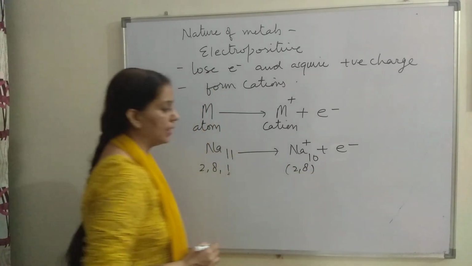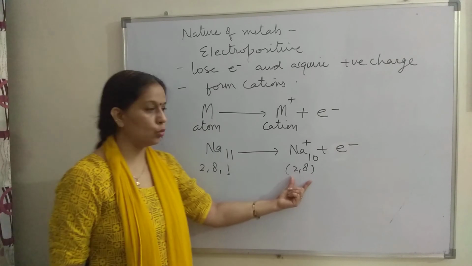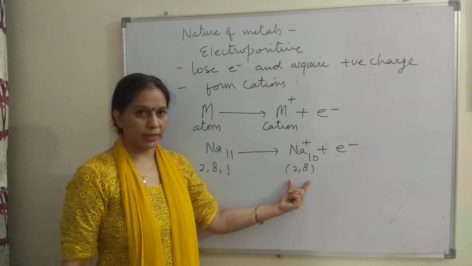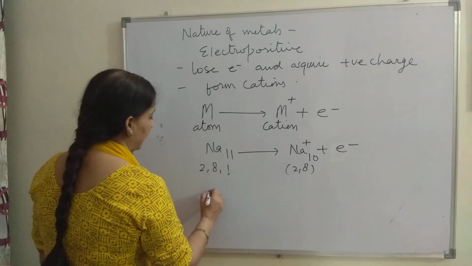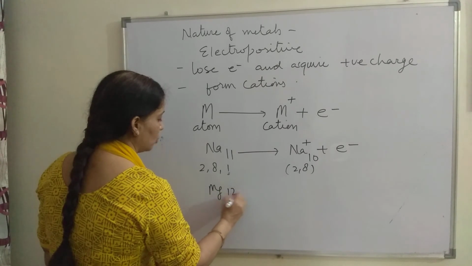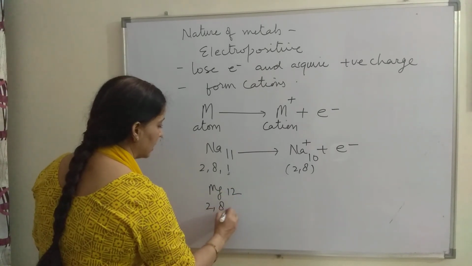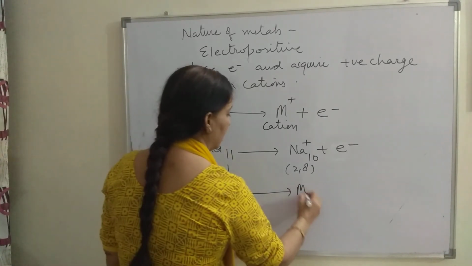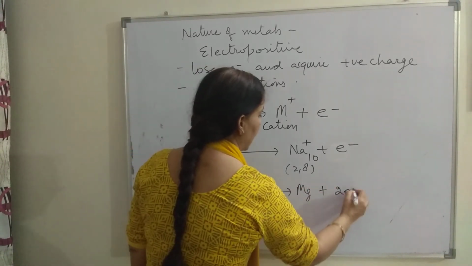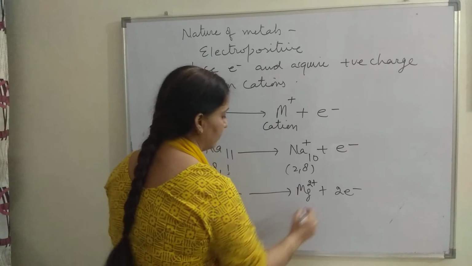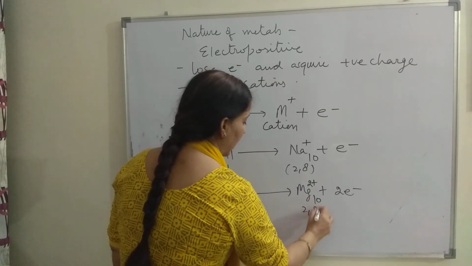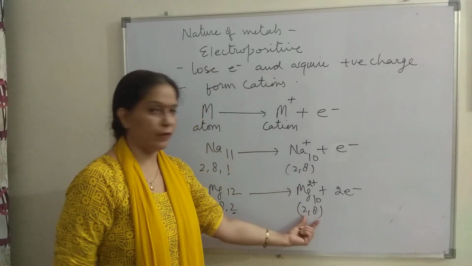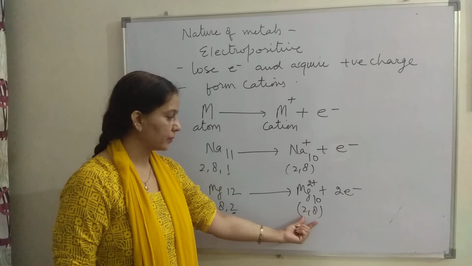This is a more stable condition because it has 2 completely filled shells. Another example, magnesium 12, 2 8 2, and it has 2 electrons in the outermost shell, so it can lose 2 electrons, acquires 2 positive charges, 2 8. This is again 2 completely filled shells and a more stable condition.